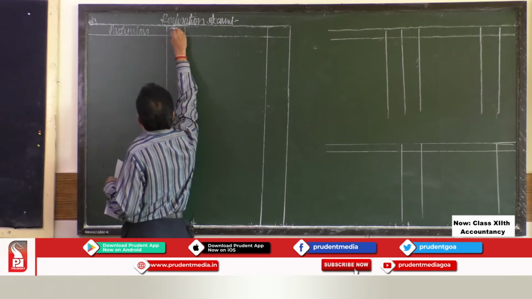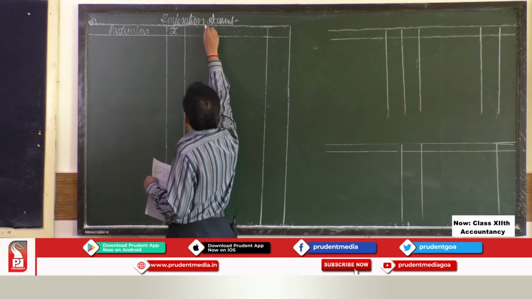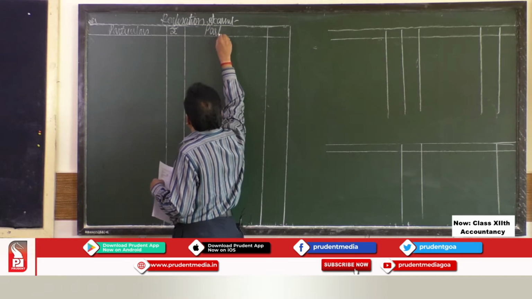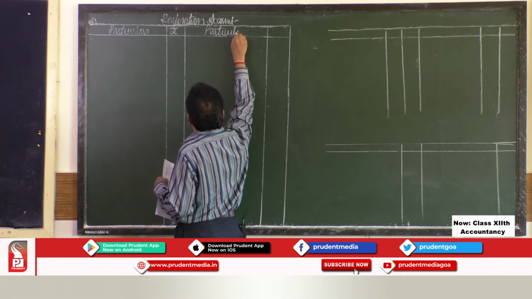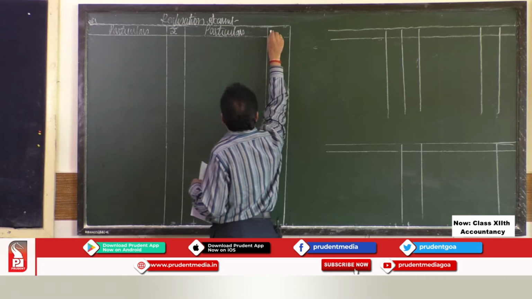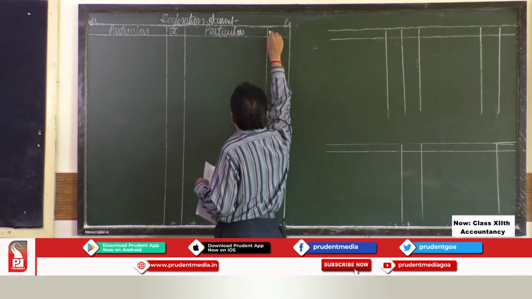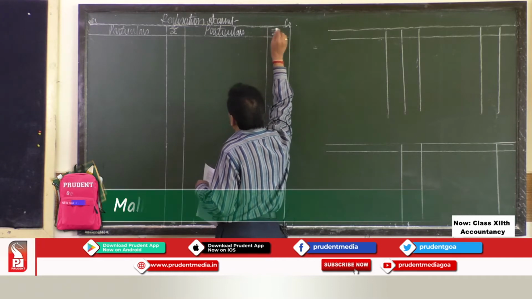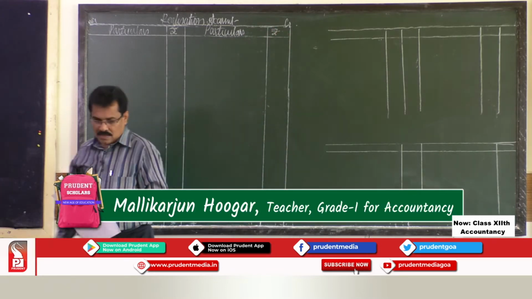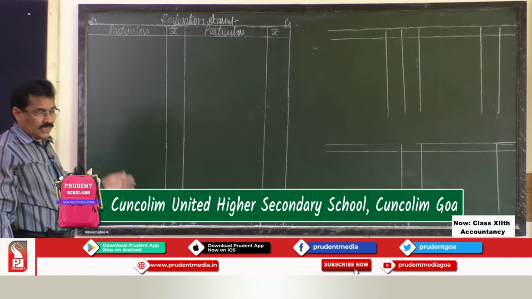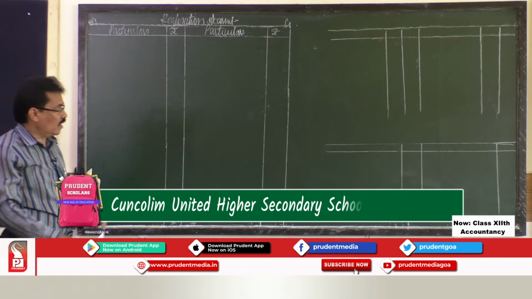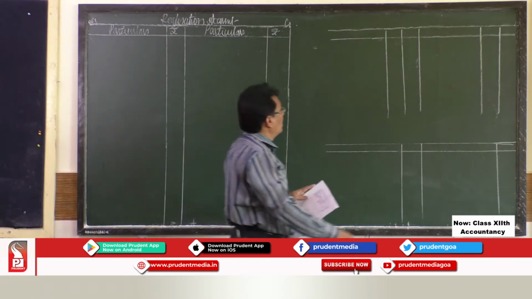On the debit side, we have particulars and amount, same way the credit side also has particulars and amount. So this is the main account, realization account, or what you call recovery account, you have to prepare.